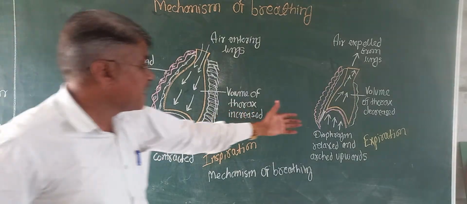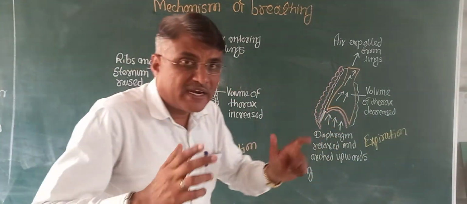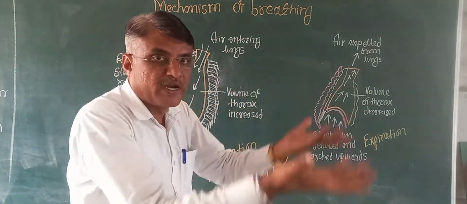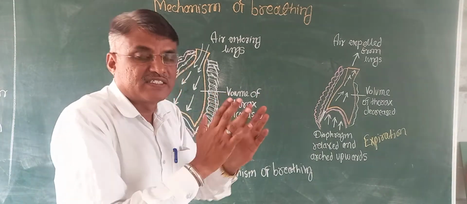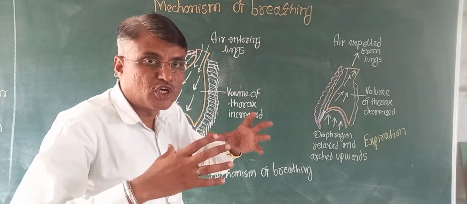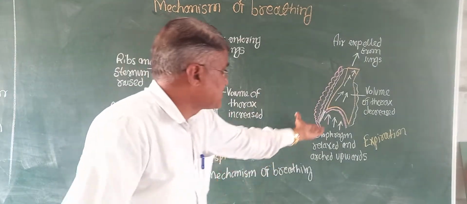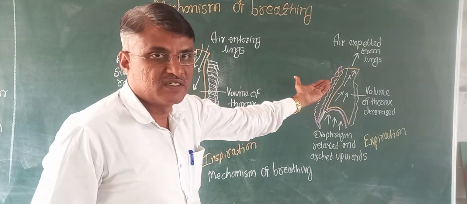Now come to the expiration process. In the expiration process, the air in the lungs gets expelled out, due to which the size of the lungs decreases, the size of the thoracic cage also decreases, and the diaphragm gets relaxed. The diaphragm gets relaxed and comes to the normal position.